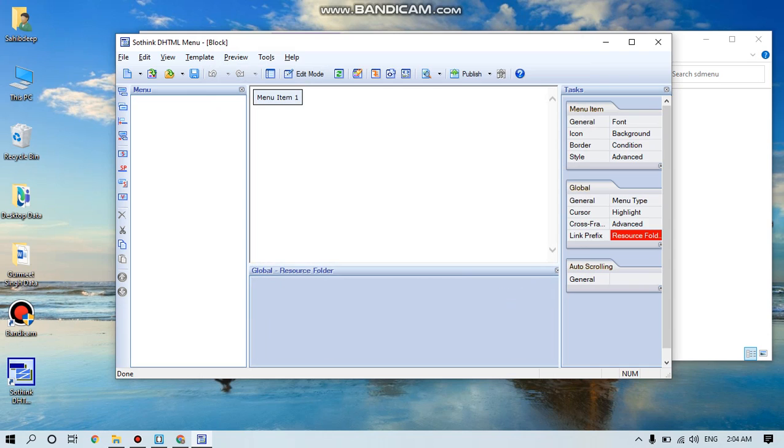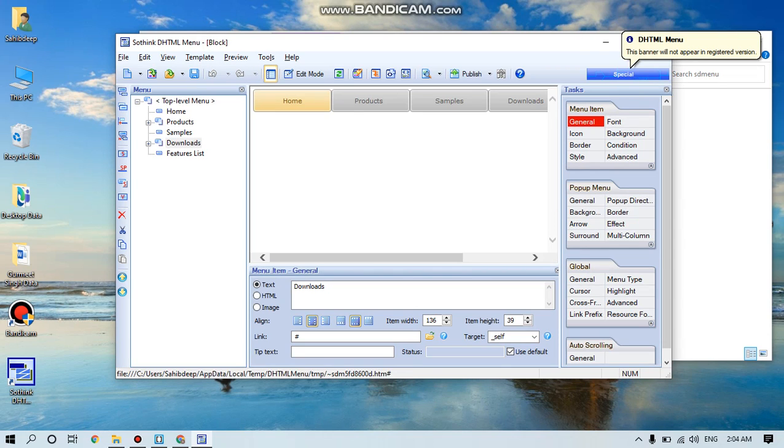Click on OK. So this is the design. We can also modify this design. For example, if I don't want to keep this drop down menu, I can also remove this.